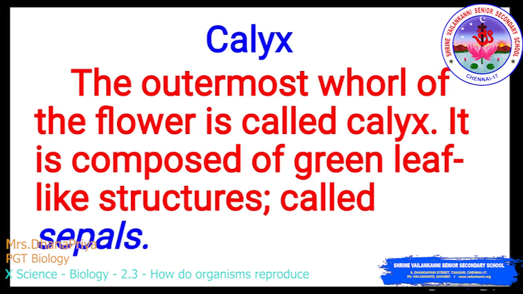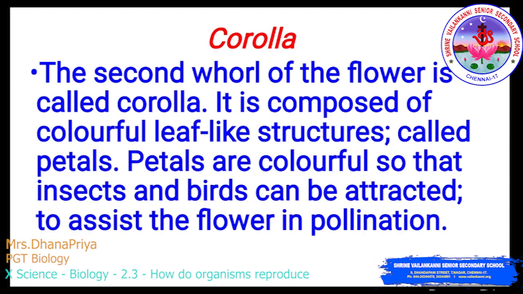Okay. The outermost whorl of the flower is called the calyx. It is composed of green leaf-like structures called sepals. The second whorl of the flower is called the corolla. It is composed of colorful leaf-like structures called petals. The petals are colorful so that insects and birds can be attracted to assist the flower in pollination.